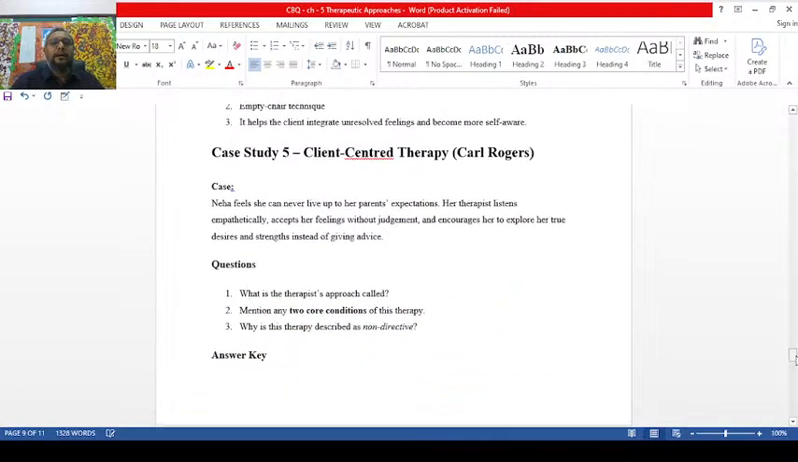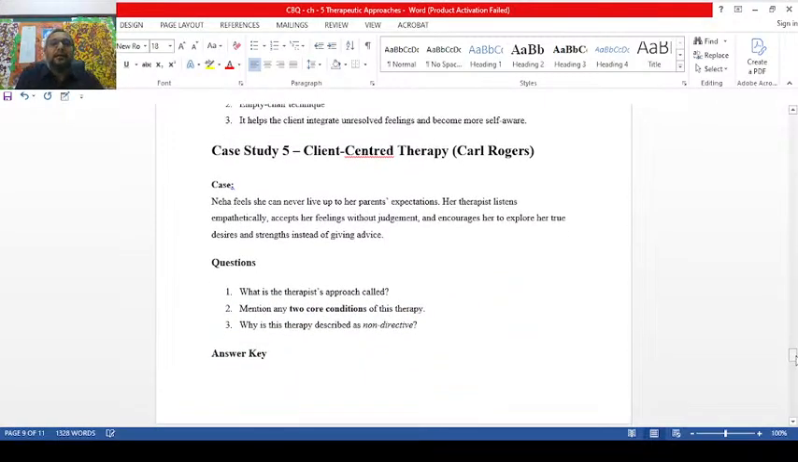Now, case study 5. The client-centered therapy. Neha feels she can never live up to her parents' expectations. Her therapist listens empathetically, accepts the feelings without judgment, and encourages her to explore her true desires and strengths instead of giving advice. Look into this very interesting case. It is actually, you can see here, Neha's case.